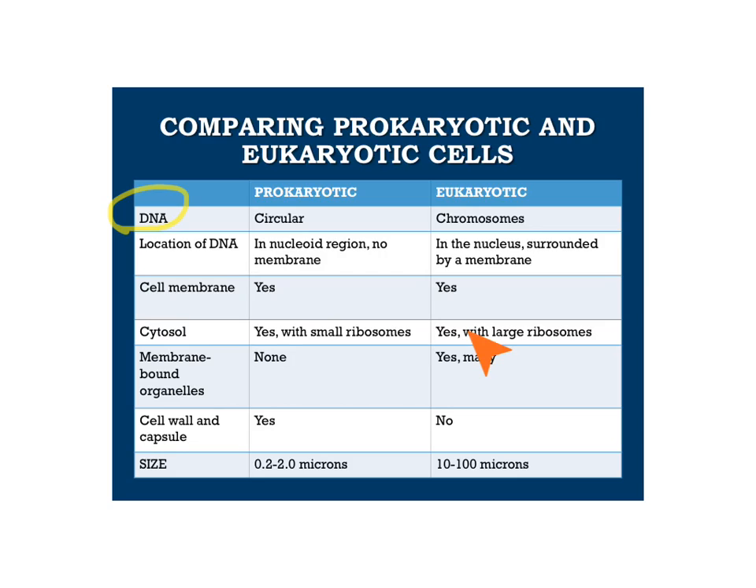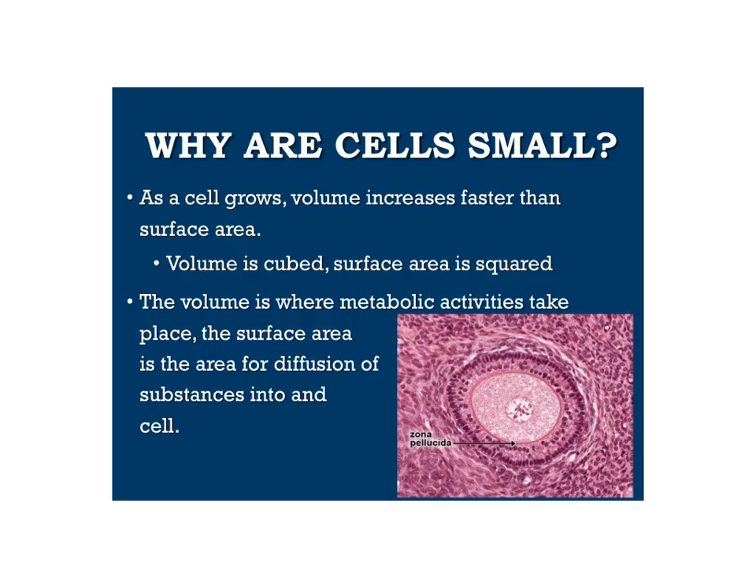Eukaryotic cells have many membrane-bound organelles. Prokaryotic cells have none. Prokaryotic cells have a cell wall and capsule. Eukaryotic cells have a cell membrane, some of them have a cell wall, none of them have a capsule. And of course, I do want you to notice the size difference. Eukaryotic cells are much larger.